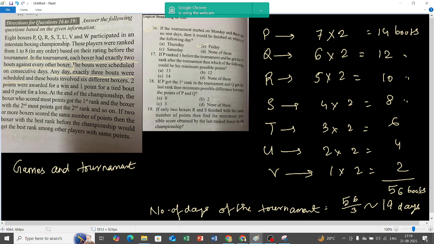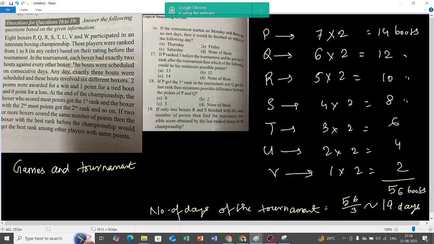Now remember one thing, that any day exactly 3 bouts are scheduled, and these bouts involve 6 different boxers. So 6 different boxers are playing. That means P is playing with Q, in another one R is playing with S, in another one T is playing with U, like this.